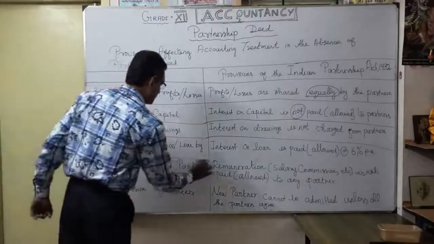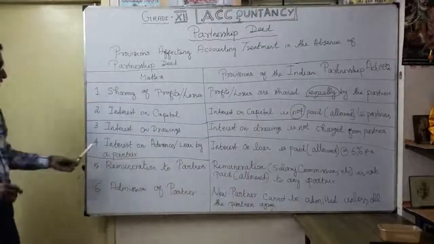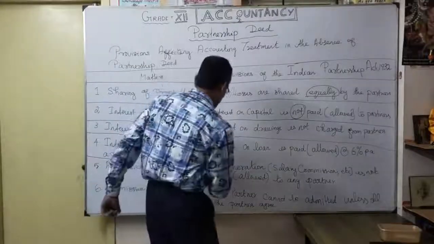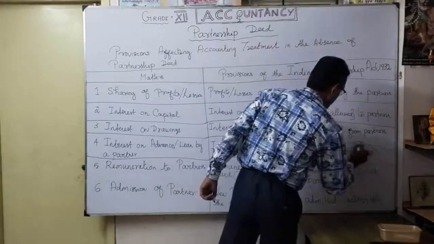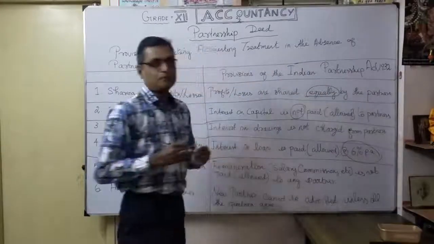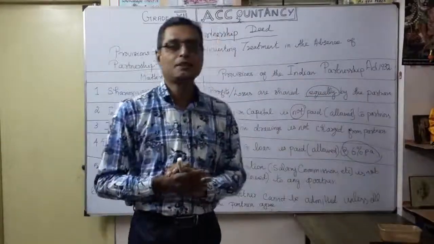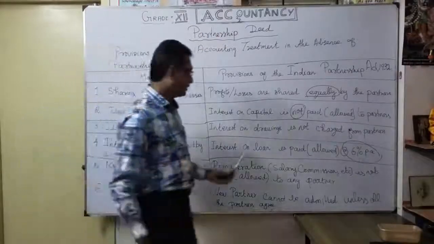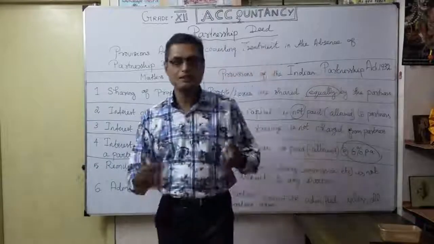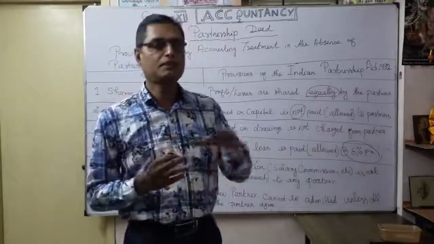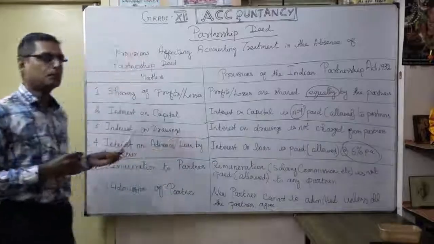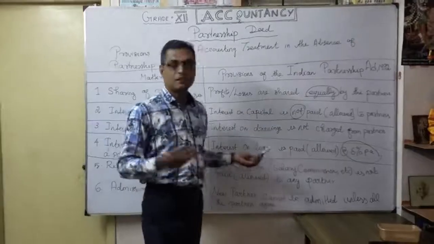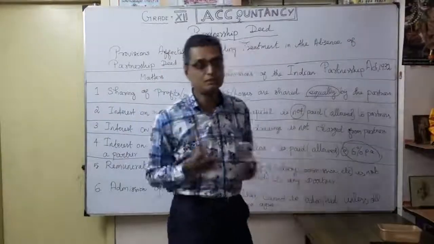Any loan given by the partner. Interest on an advance or loan given by the partner is allowed here because the firm has to pay it to the partners, with a maximum limit. They fix 6% per annum. In the absence of a partnership deed, interest on a loan from the partner is mandatory, only up to 6%. But if there is a partnership deed, they will fix the interest rate. But here, in the absence of a partnership deed, for any loan given by the partner to the firm, interest on the loan is paid because it is charged against profit.